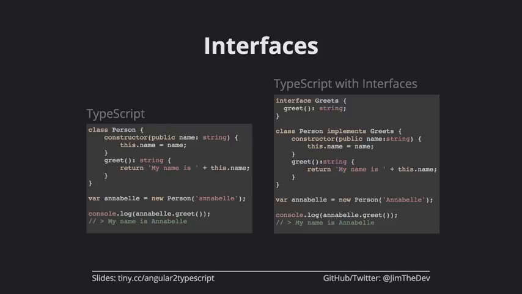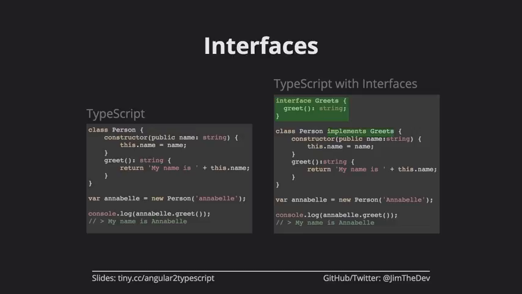So what does this look like? Here's TypeScript again. All we do is we define an interface up top, and in that interface, we're essentially defining a contract that says, if you are going to use this interface, that means that you will define the greet method somewhere in your class. And we can see down below, person has a greet method, so that's great. That means this class is properly implementing this. If for some reason a developer came and deleted the greet method because they said, well, we don't use that anymore, well, then they're going to get an error saying this class is no longer valid. You said you were going to define this interface, and you no longer do.